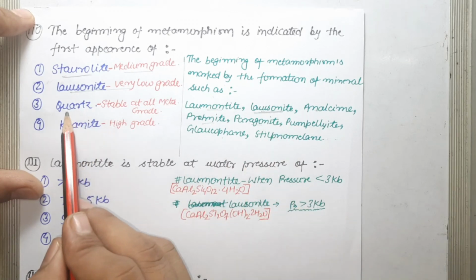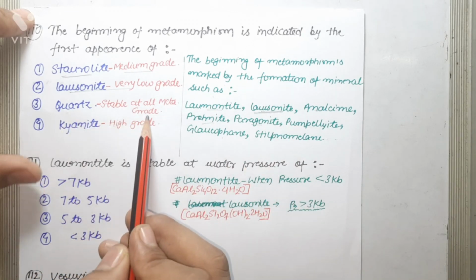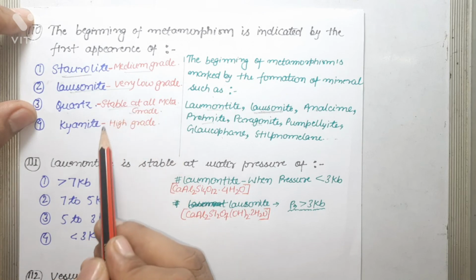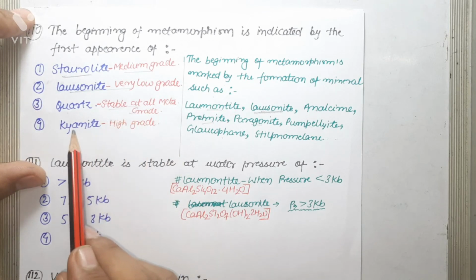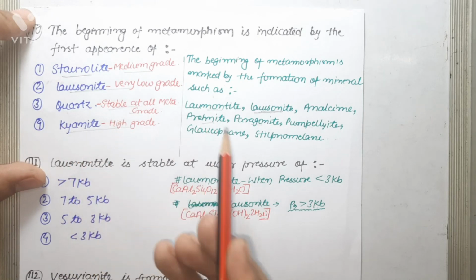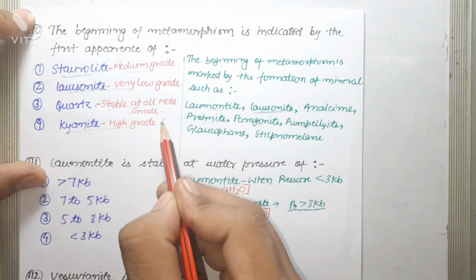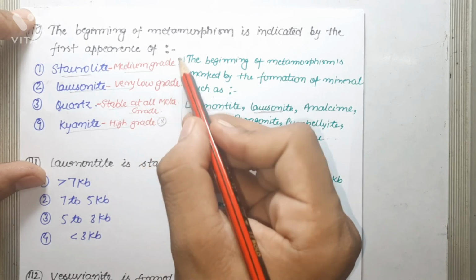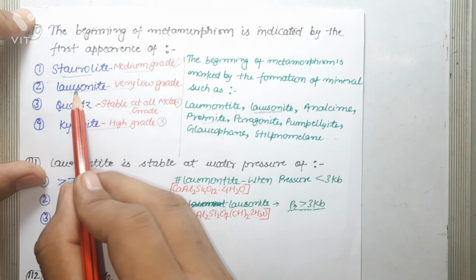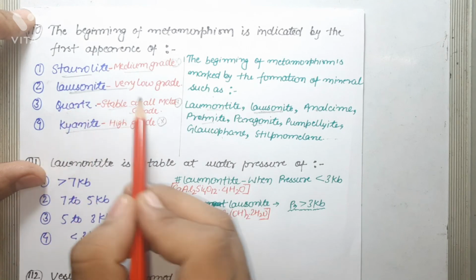Quartz is basically stable at all metamorphic grades, so it is not an indication of the beginning of metamorphism, because quartz and feldspar are stable at all the metamorphic grades. Kyanite is a high grade metamorphic mineral, so this is not an indication of the beginning of metamorphism. So staurolite, medium grade, and quartz are incorrect statements. The correct statement is lawsonite. Lawsonite is a very low grade mineral and it is used to represent the beginning of metamorphism.